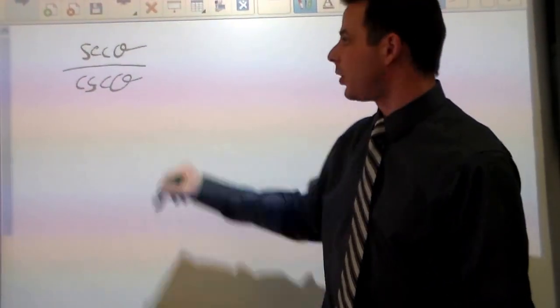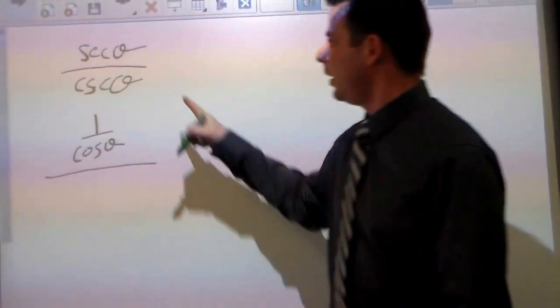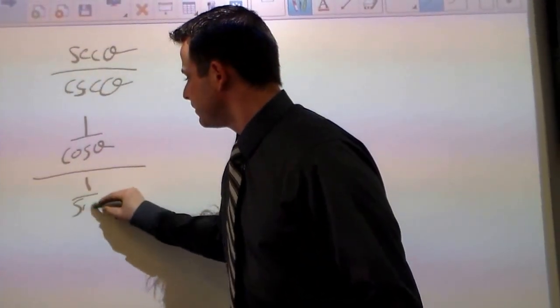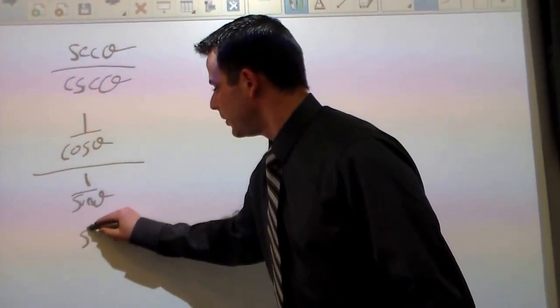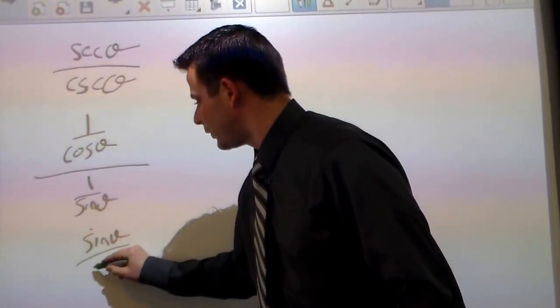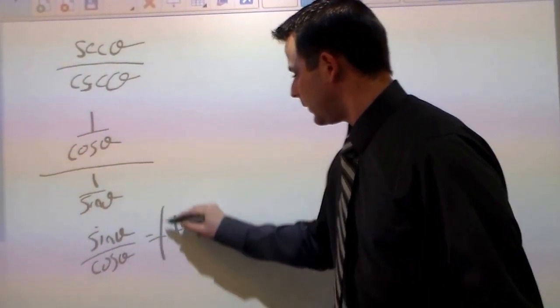These are simply reciprocal identities. So secant is 1 over cosine, cosecant is 1 over sine, keep, change, flip, and you end up with sine over cosine, which is tangent.